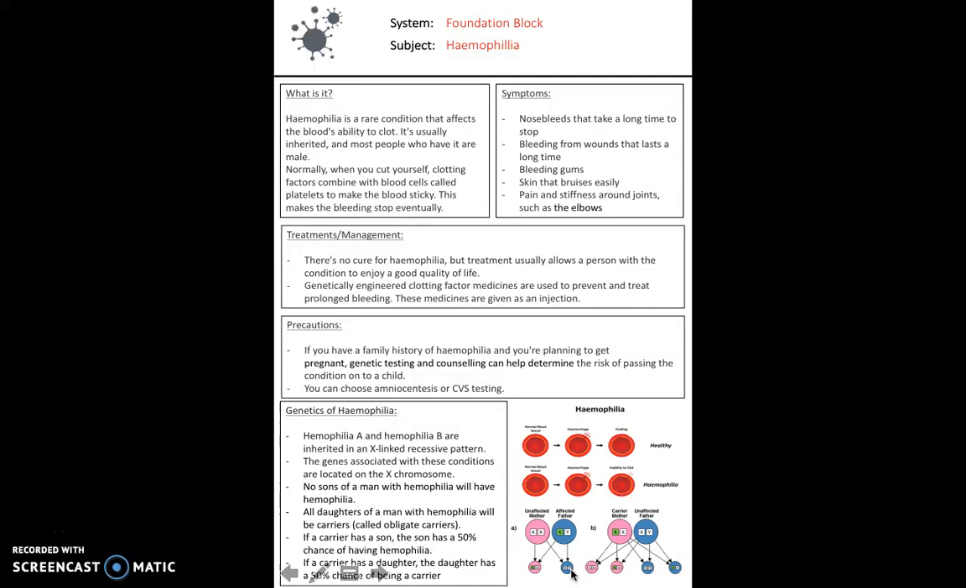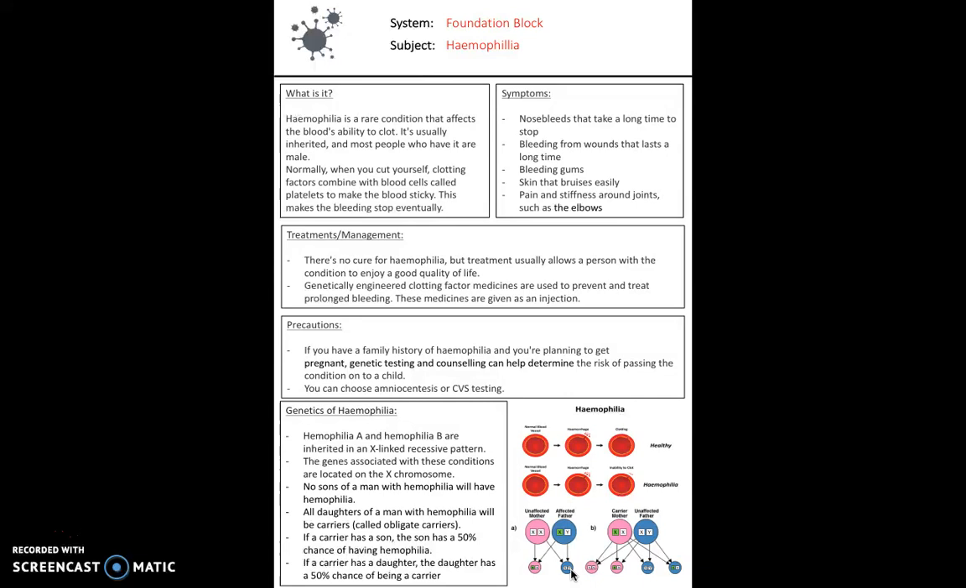Haemophilia is another condition that was covered in Foundation Block. This is a condition that affects the blood's ability to clot. So it's usually inherited, especially it's inherited in an X-linked recessive manner. So it is linked through family to family, and most people who have it are male. So obviously normally when you cut yourself you'd expect your blood to clot, and clotting factors combine with those blood cells to make the blood sticky and clot and stop bleeding.